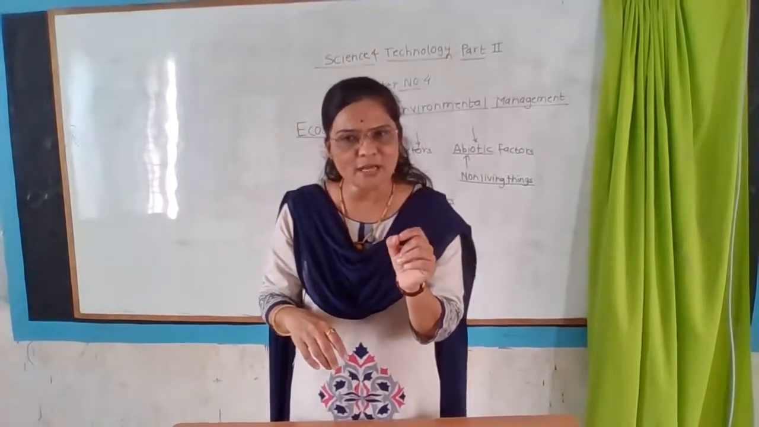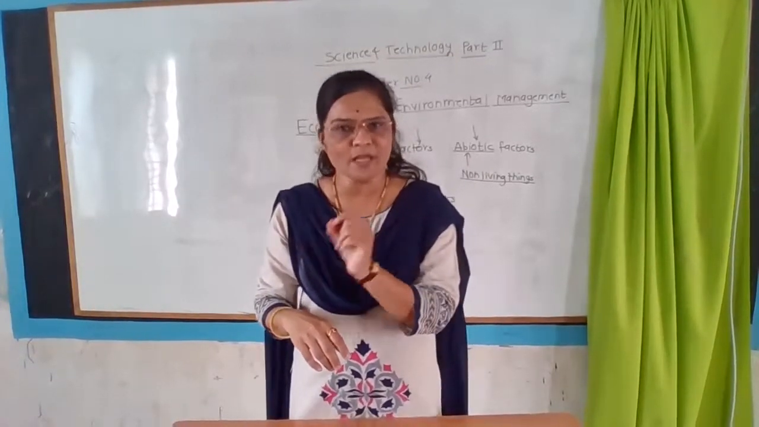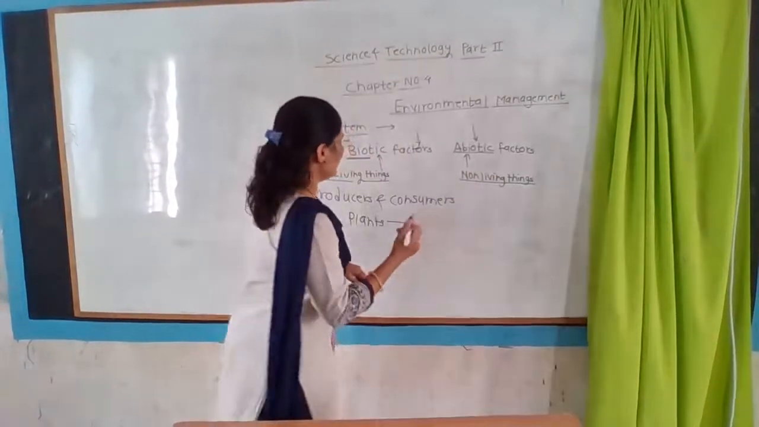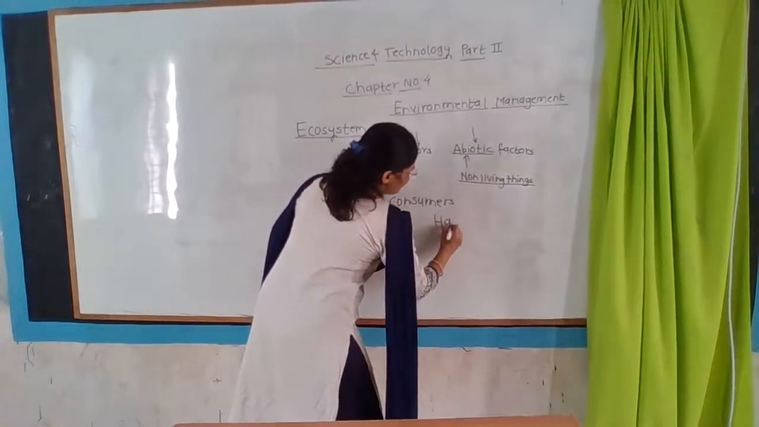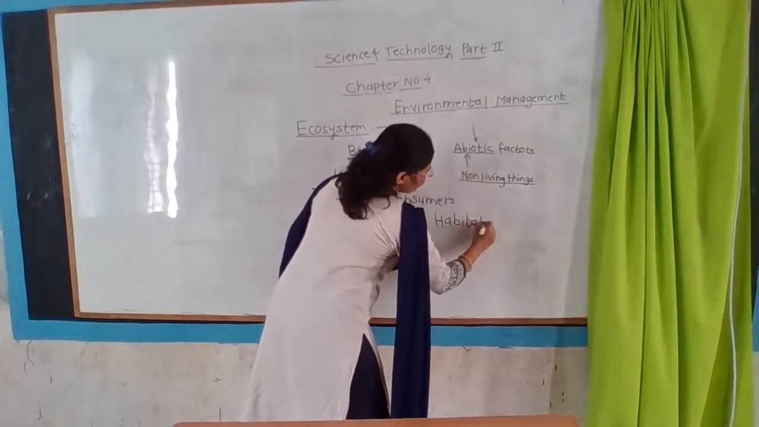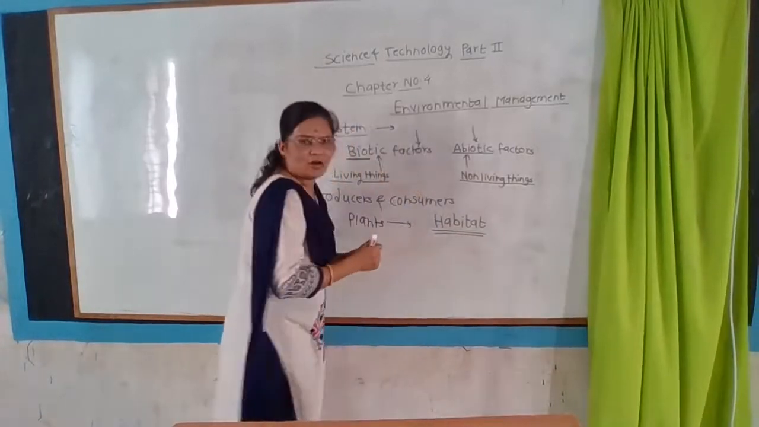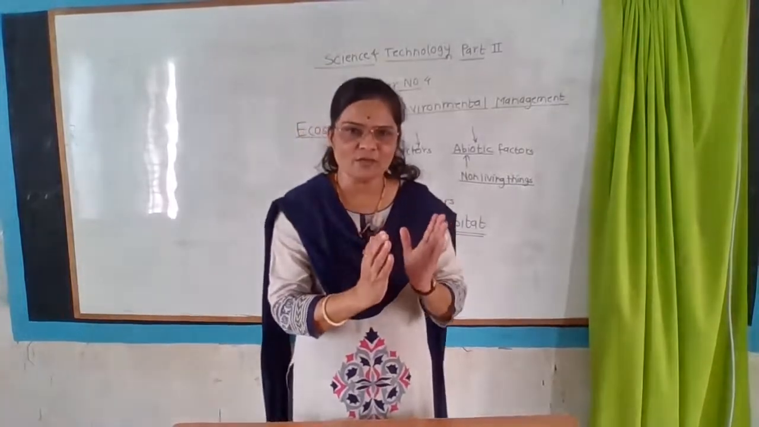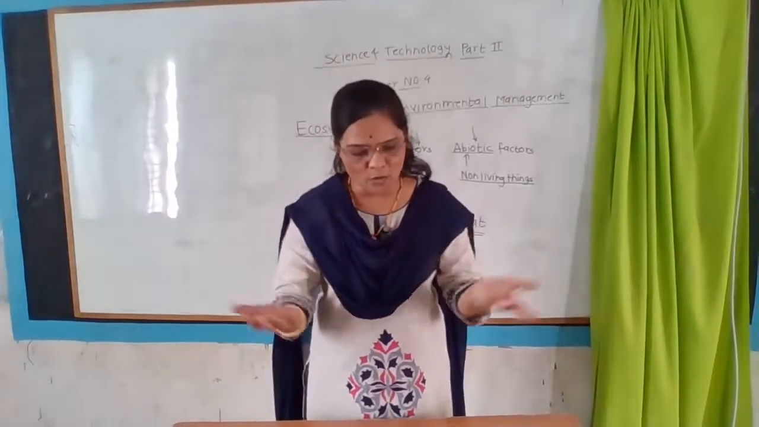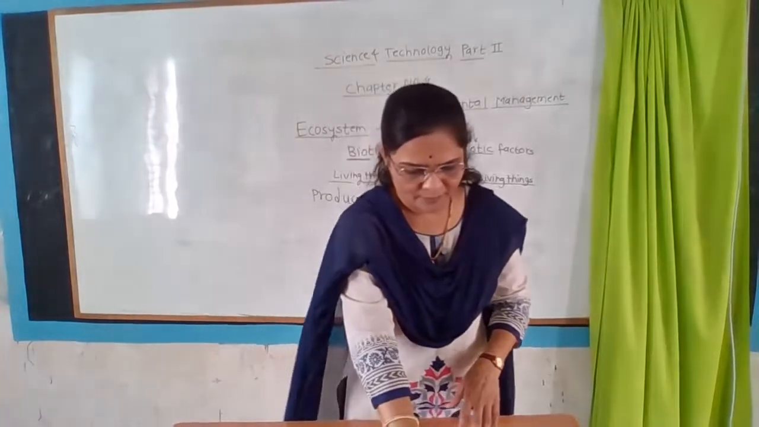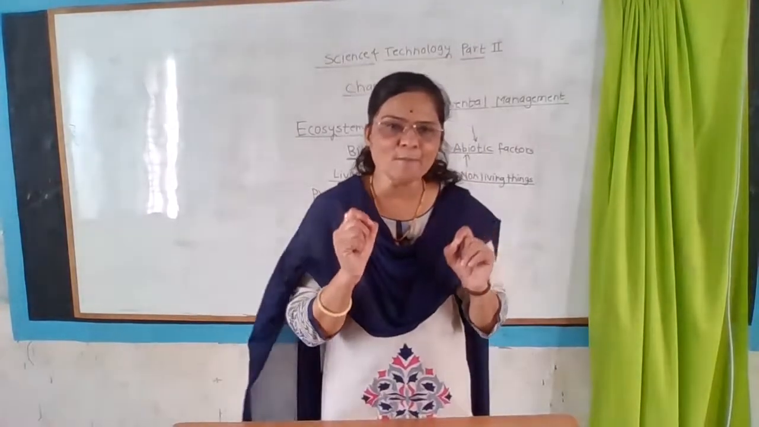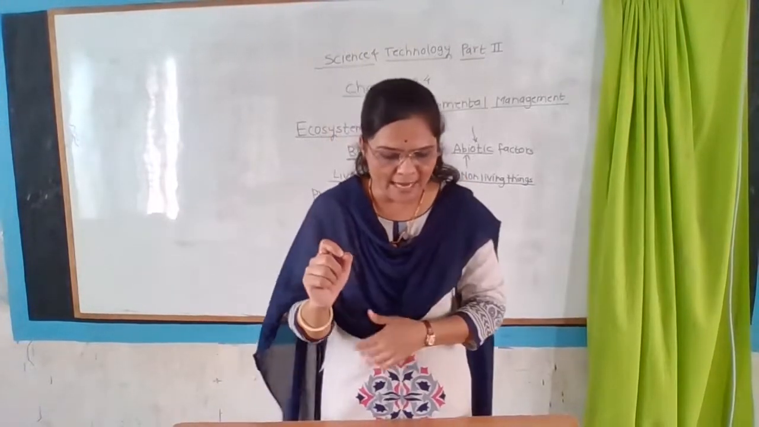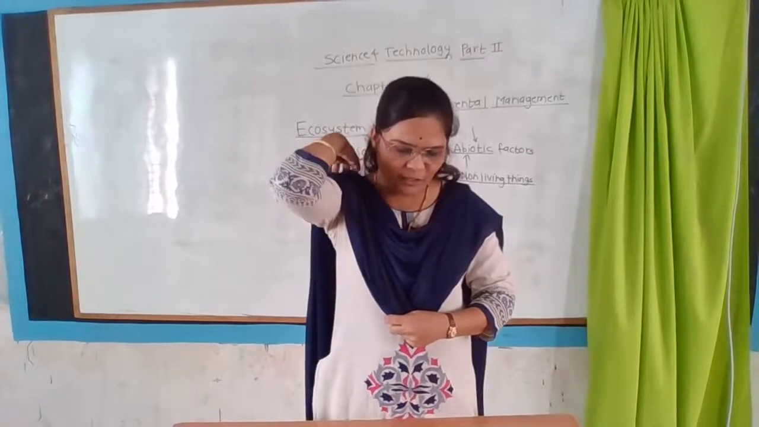Then desert ecosystem. Desert is also an ecosystem, with different types of habitats. Another terminology of science is habitat. Habitat means the place where the organism lives. Each and every factor of the ecosystem plays an important role in the ecosystem.